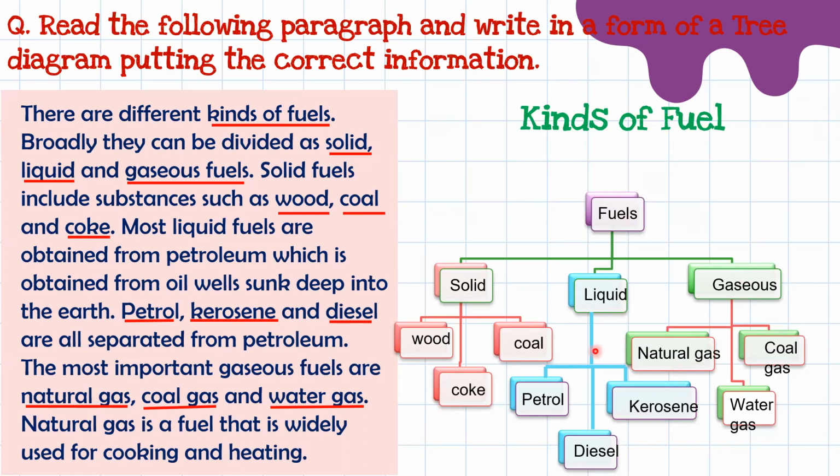I hope it is clear to you how to write the information transfer. This is called a tree diagram or concept map. What many students do, the mistake they make, is draw a big trunk of a tree, draw the leaves, and then write the fuels and all. That is the wrong format. A tree diagram is a concept map. This is how you have to write.